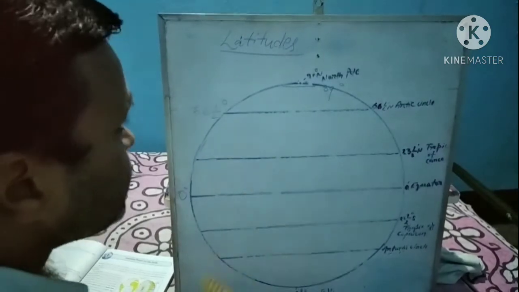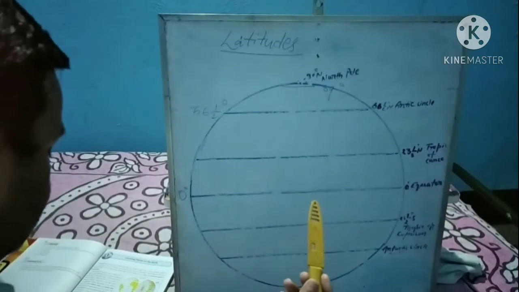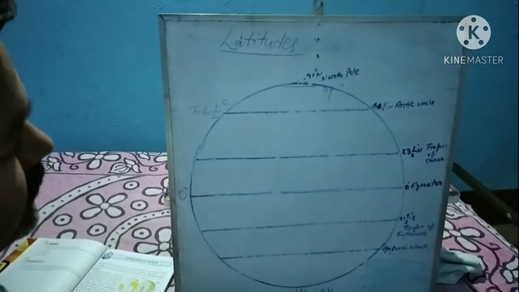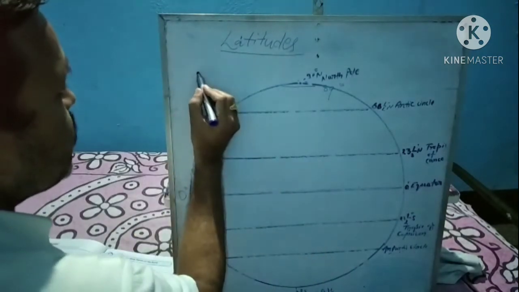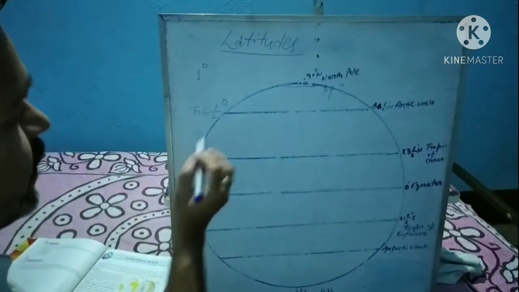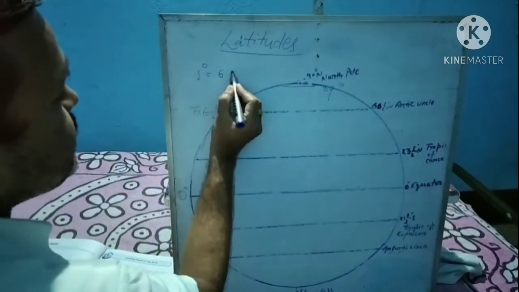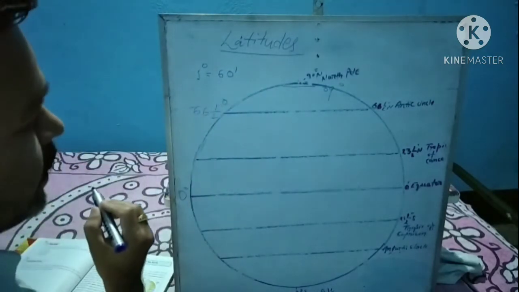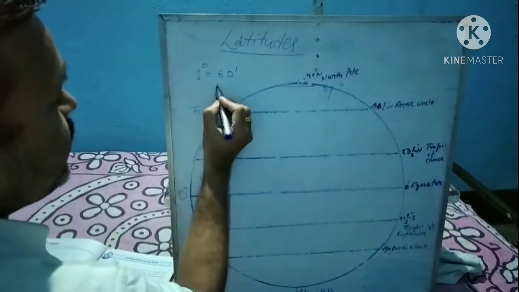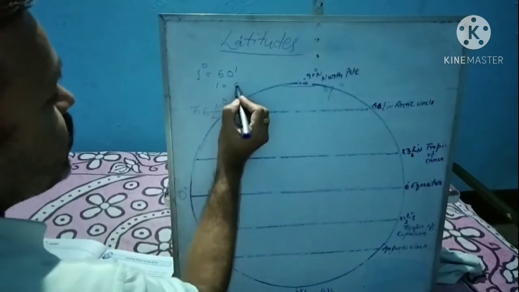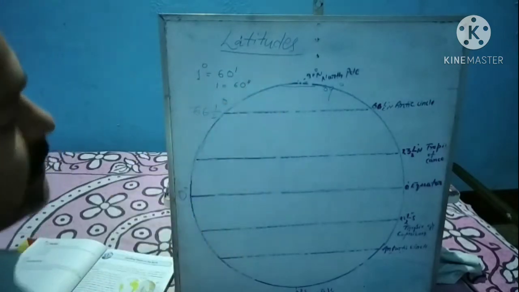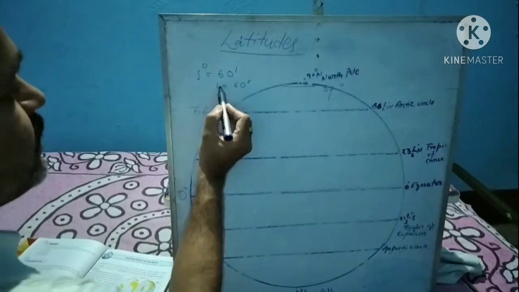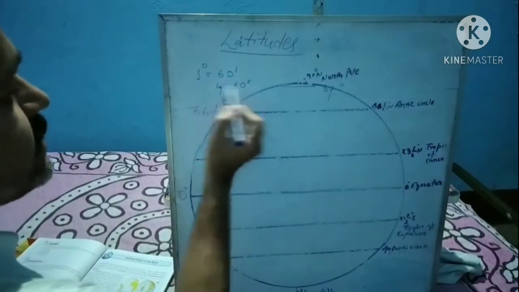Another fact related to latitudes is that a degree of latitude is divided into 60 minutes. Suppose this one is 1 degree. 1 degree is divided into 60 minutes. This one is the symbol of minute. And again 1 minute is divided into 60 seconds. Is it clear? In 1 degree there are 60 minutes and in 1 minute there are 60 seconds.